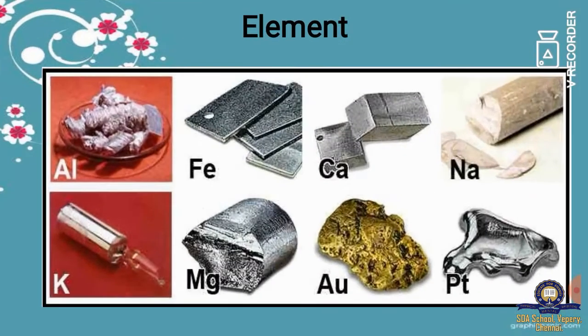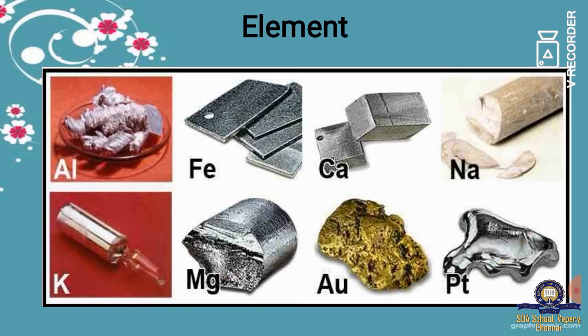First, let us see what is an element. I have already told you it is a simple substance. Here you can see a few examples of elements: aluminium, iron, calcium, sodium, potassium, magnesium, gold, platinum.